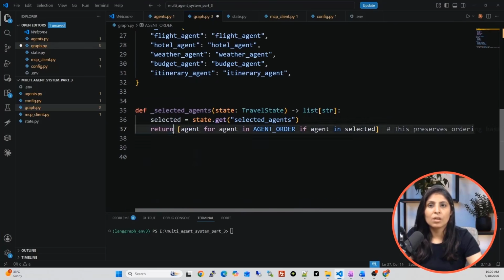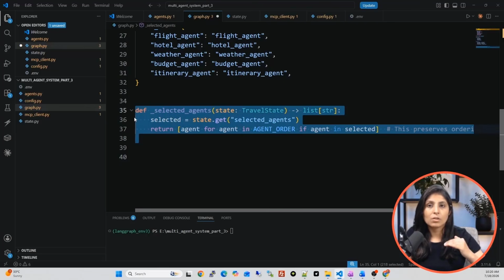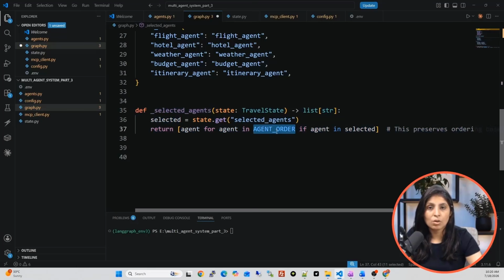So that's what we are doing. We are using a for loop, and we are arranging that list of agents in this order. The task of this function is simply to arrange the agents as per the agent order, the agents which are selected.